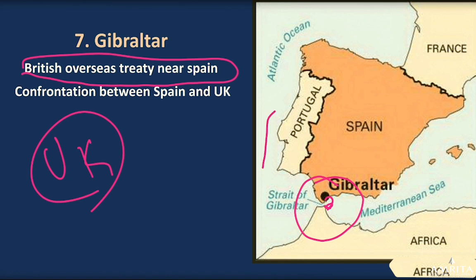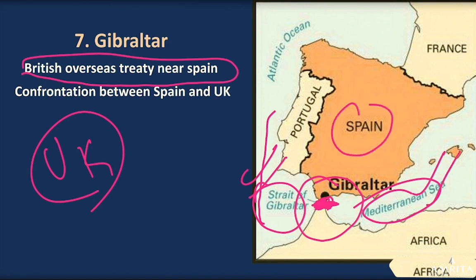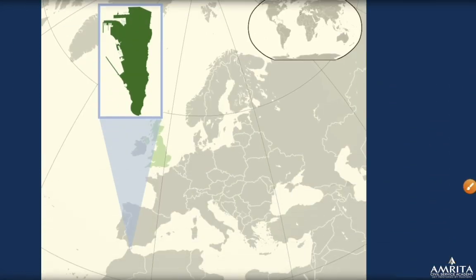Strait is basically a water zone between two big water bodies. So the Strait of Gibraltar is between this particular water body and this particular water body, between Spain and Africa. Okay, so if you see more detail, this is Gibraltar's location taken from Wikipedia. Okay, Gibraltar. This is Spain, Africa, Portugal. Spain is currently facing the brunt of COVID-19.